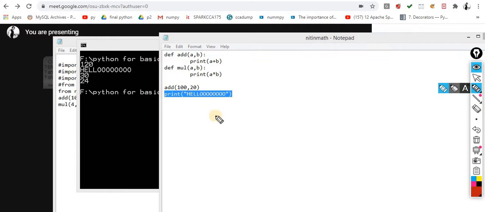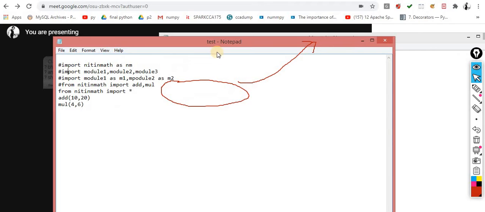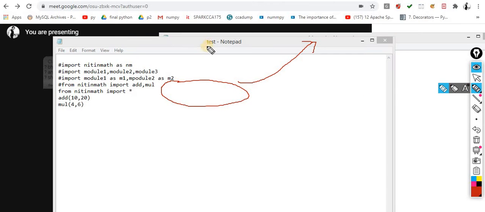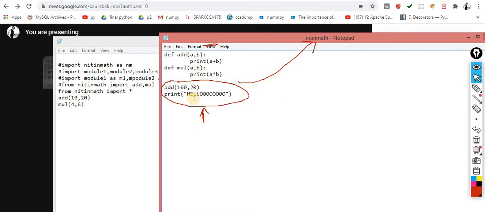Now what is happening? Whenever I am calling this one, first it is executing this one, because I call these things over here. After calling these two things, it will come back to this point. Everything you implemented over here will be implemented if you follow this way. But I want to restrict it. I want this thing only implemented when I call this one, and when I call this test one, at that time I don't want to implement these two things.